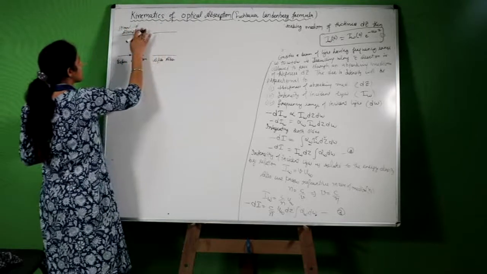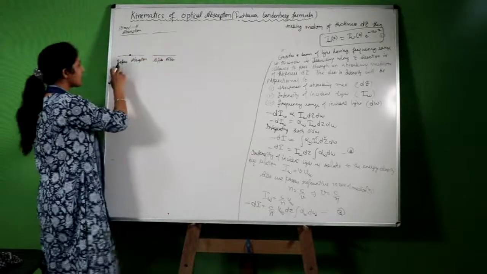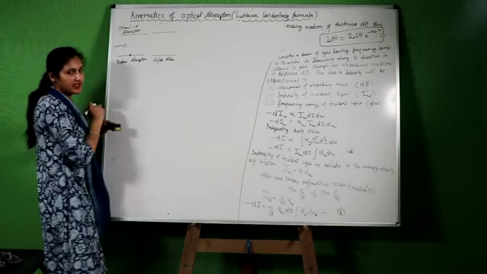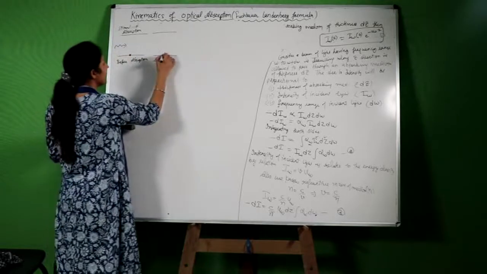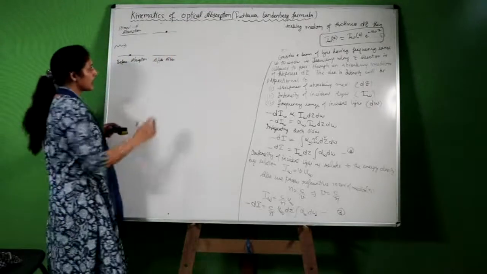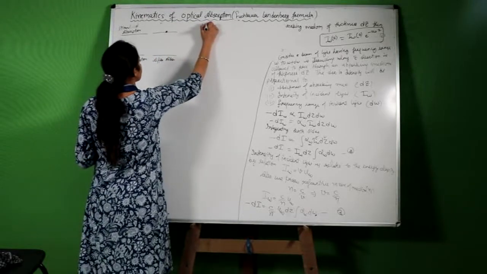This is stimulated absorption, and in stimulated absorption, before absorption, this is the case. We have supplied an external photon, and this photon will be absorbed by the atom. And then the stimulated emission.